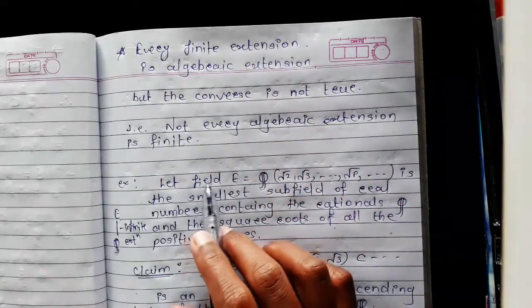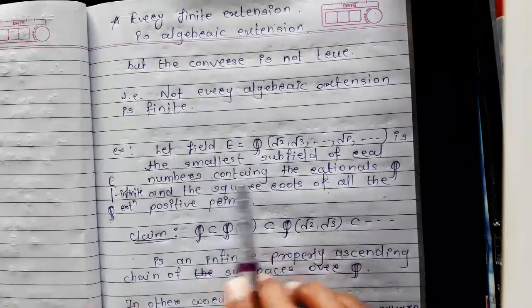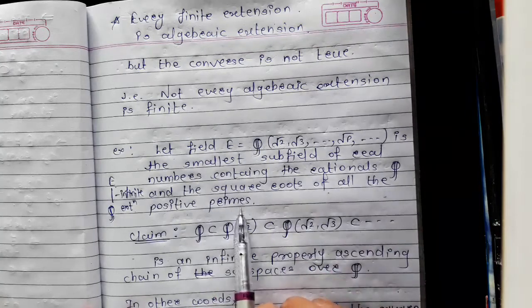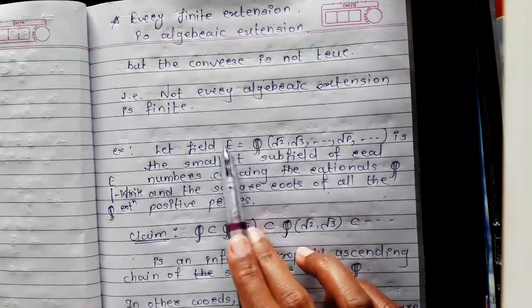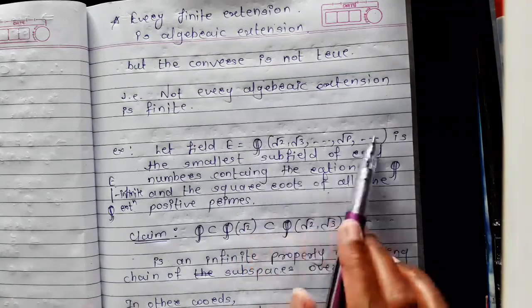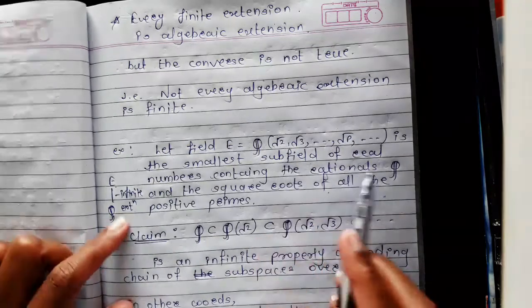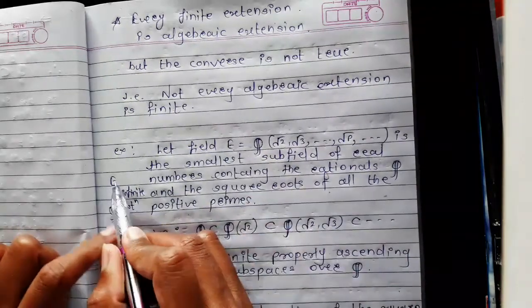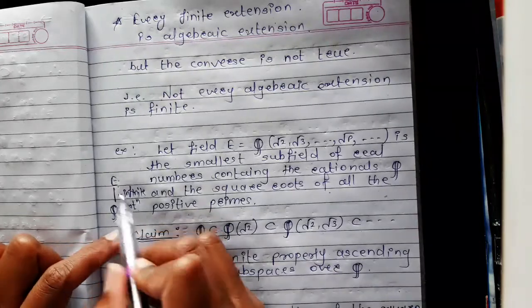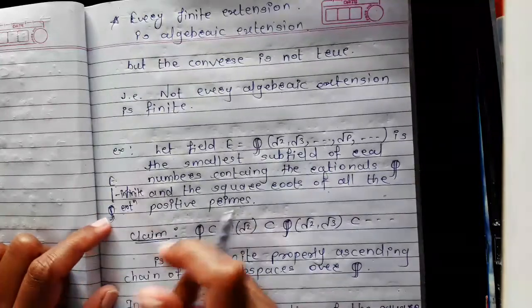the next example, in which we consider the field E, the smallest subfield of real numbers containing the rationals and the square roots of all the positive primes. In this example, we prove that this extension E is an infinite extension of Q, and it is also an algebraic extension.